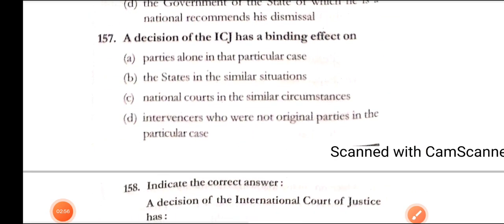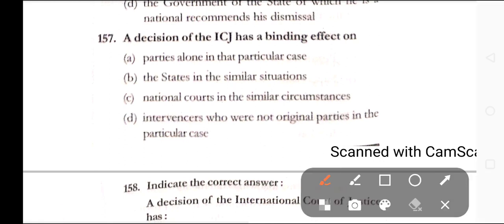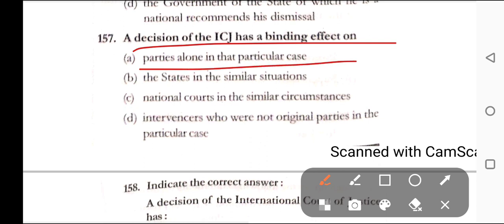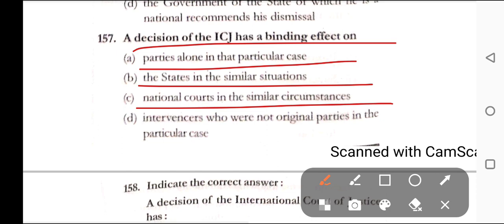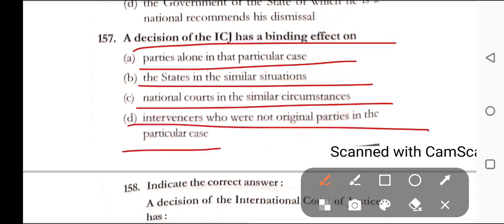Question number 157. A decision of the ICJ has a binding effect on option A, parties alone in that particular case, option B, the states in a similar situation, C, national courts in similar circumstances, D, interveners who were not original parties in the particular case. Here, the correct answer is option A, that is parties alone in the particular case.